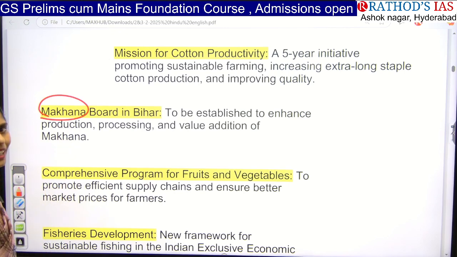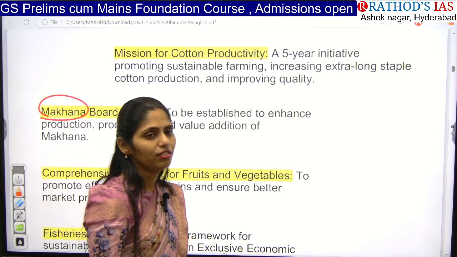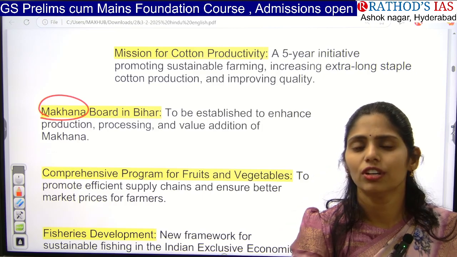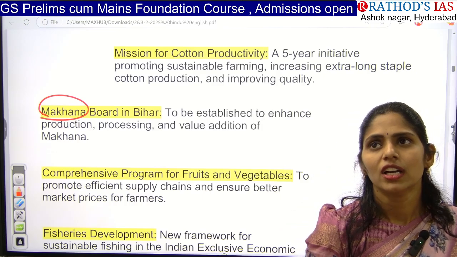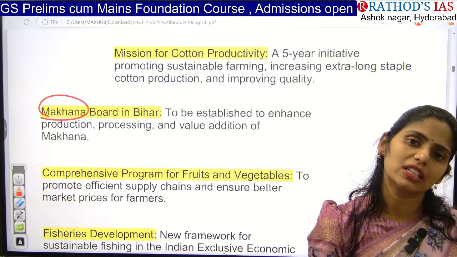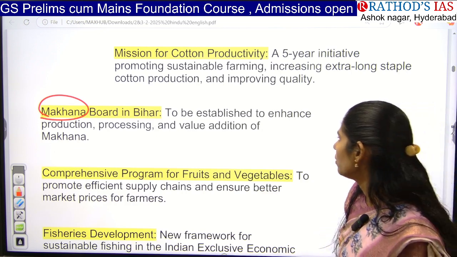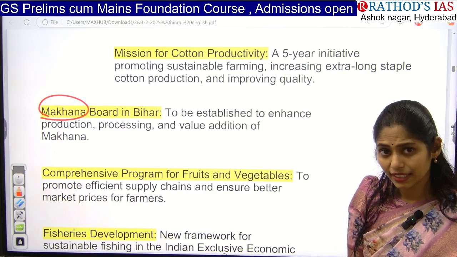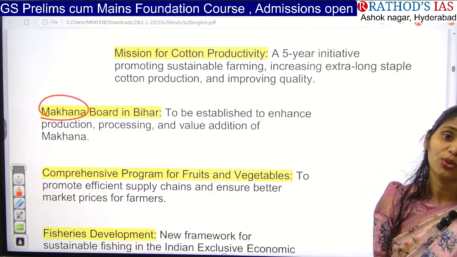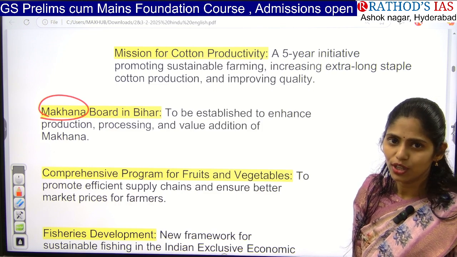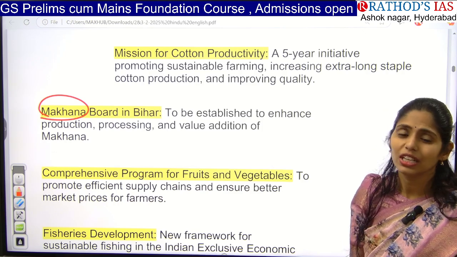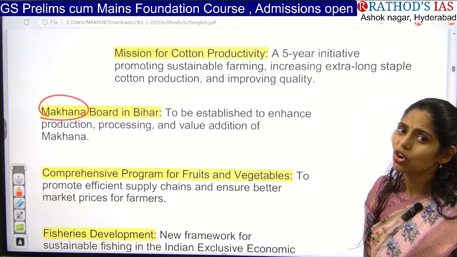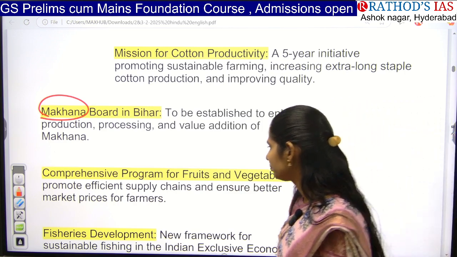So it got a GI tag recently, and it is helpful for many people in Bihar actually. If you go for buying Makhana, 250 grams will cost more than 300 rupees for sure. Okay, so if you see here, whenever we come up with these kinds of boards in the related area where we are growing this or getting this product, it will increase production there, as well as processing, and even increase the value addition of Makhana.